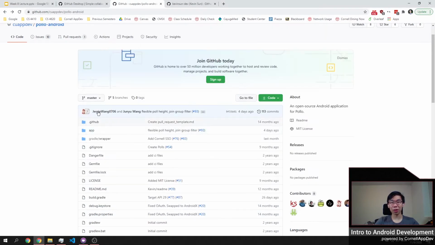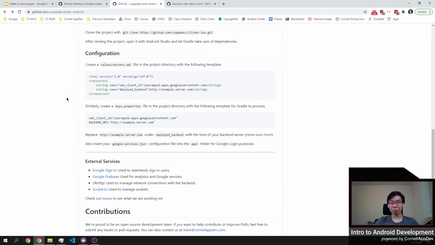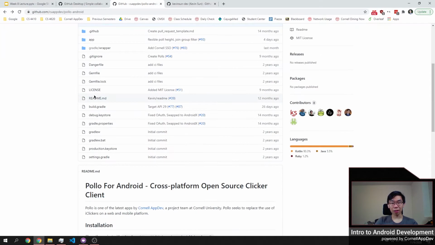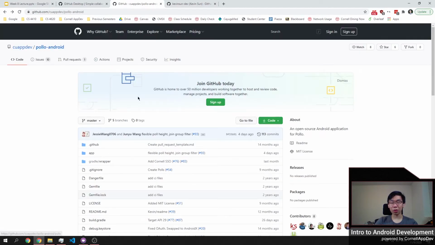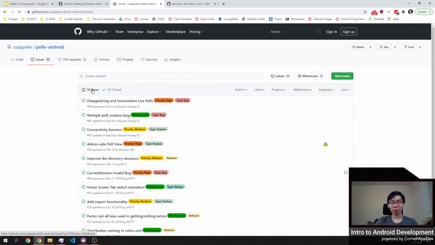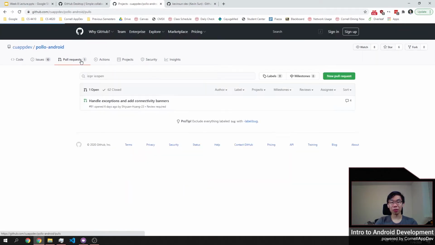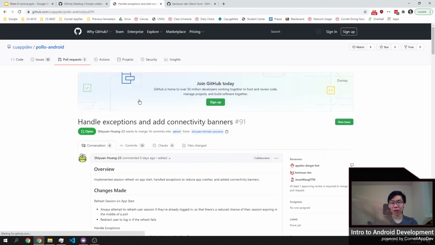In addition to that, GitHub also has a bunch of other amazing little features. Right now it's hosting all your code, which is by itself amazing. You can also use it to track issues, so you can set issues and use it to track what else you need to do. There's a projects board that allows you to organize more things by what you need to do, and pull requests, which is to bring something from one branch into another.